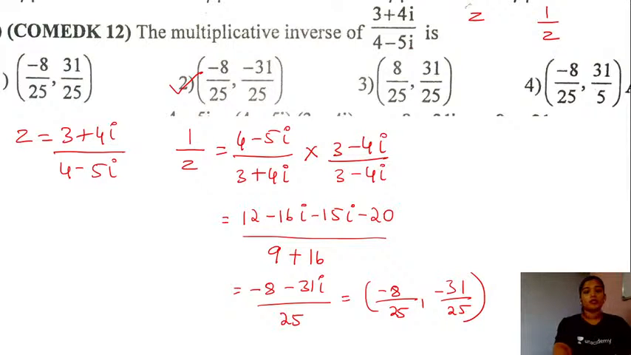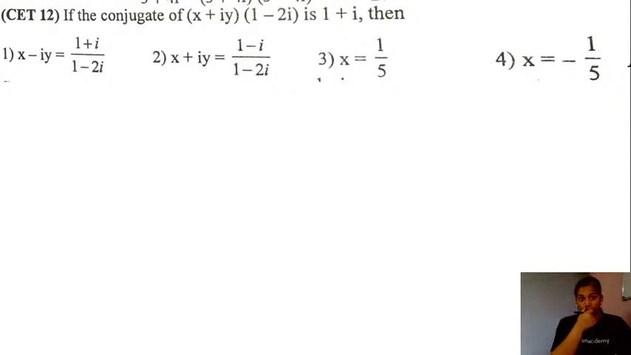So let's proceed with the next question now. And this question is from the KCET 2012 paper. If the conjugate of the product of two complex numbers, that is x plus iota y into 1 minus 2 times iota, is 1 plus iota, then which of the following options will be true here in this case?